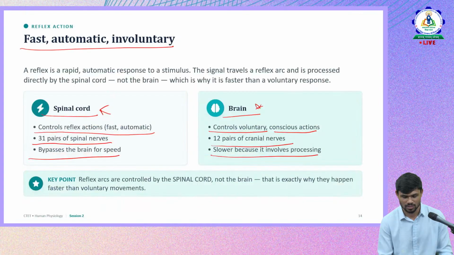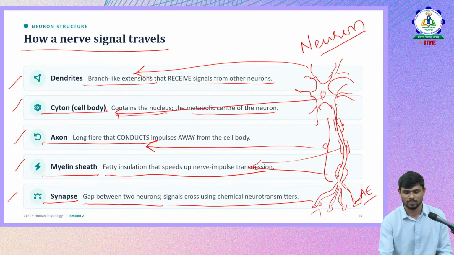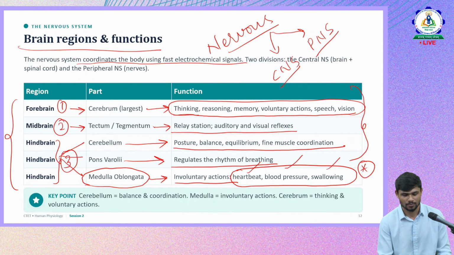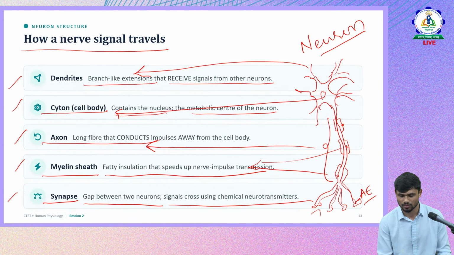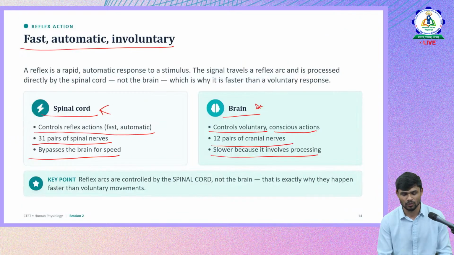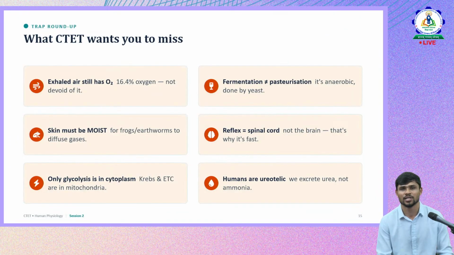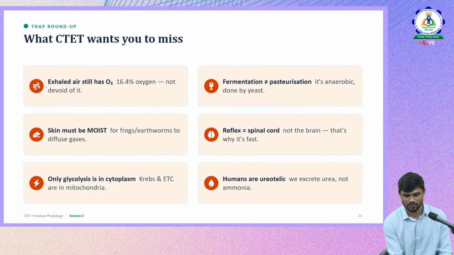And yeah, so these are very important with respect to nervous system. It is about the structure of neuron and the functions of each part of the neuron. Okay, then brain regions and functions of each brain region are very important. So kindly go through this more after the sessions also. And now let us see what kind of questions are asked based on these concepts. So before that, we just see where most of us will be missing out, and will be making mistakes